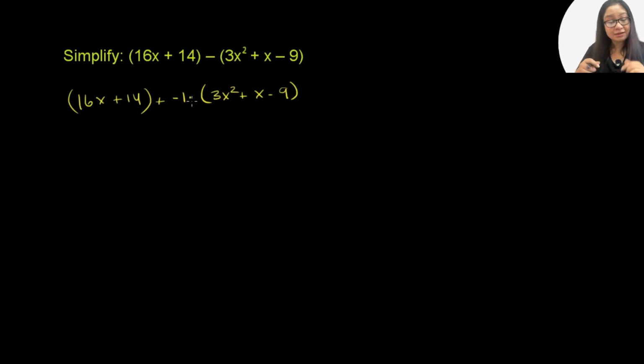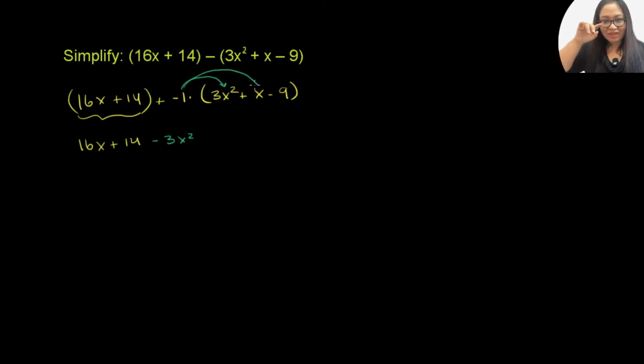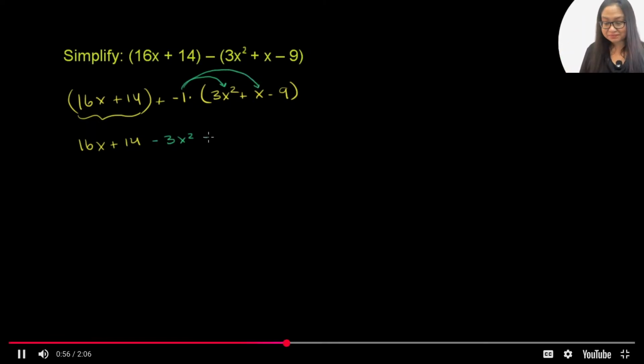We're just adding the negative of this entire thing. We're adding the opposite of it. So this first part, I'm not going to change it. That's still just 16x plus 14. But now I'm going to distribute the negative sign here. So negative 1 times 3x squared is negative 3x squared. Negative 1 times positive x is negative x, because that's positive 1x.